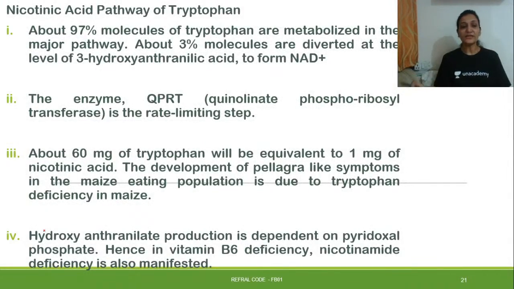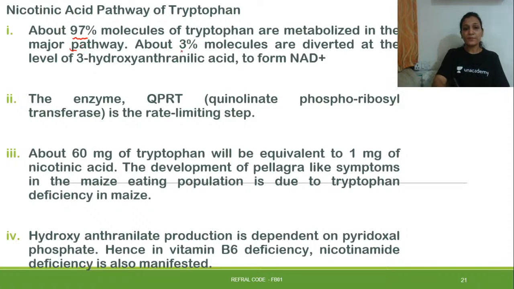Now the second thing that happens with tryptophan metabolism is the formation of niacin or nicotinic acid. So we will be starting with the nicotinic acid pathway. What happens in this pathway is that about 97% of tryptophan molecules are metabolized in the major pathways.